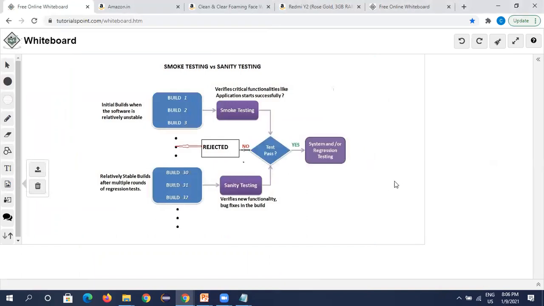Before the smoke test, we will learn about one term called build. In our SDLC, we have heard the term build, right? Build or code. So what is a build actually? A build is a form of code in the form of an executable file, in exe format or some version.